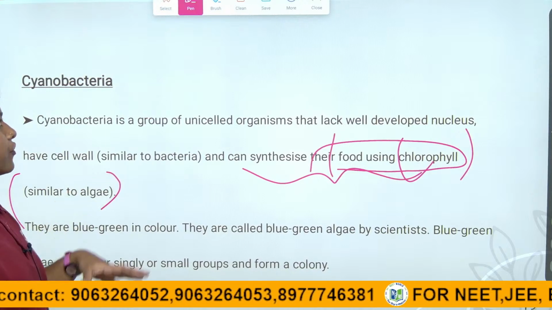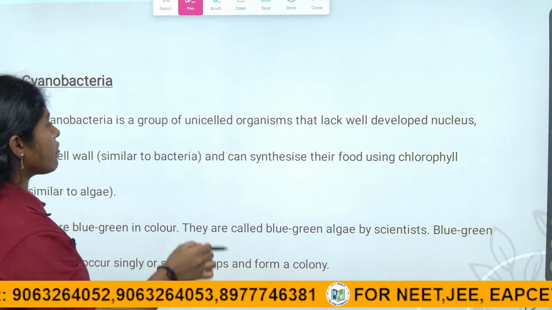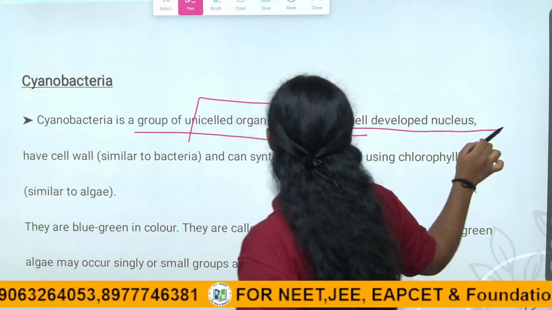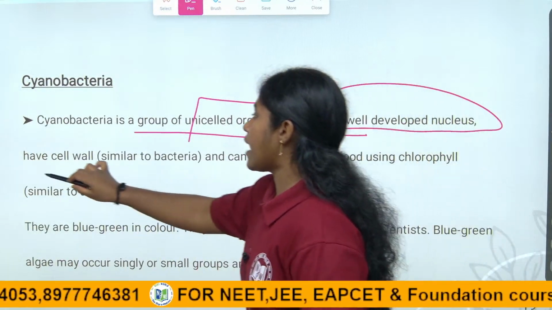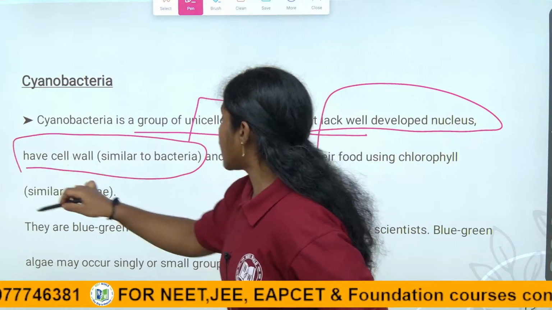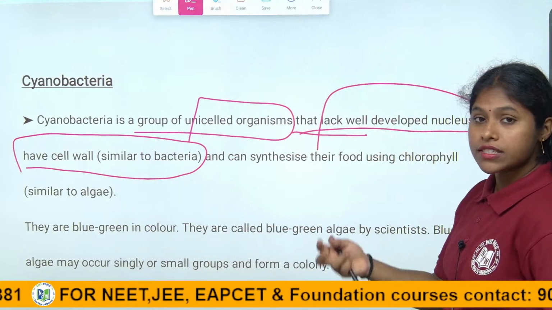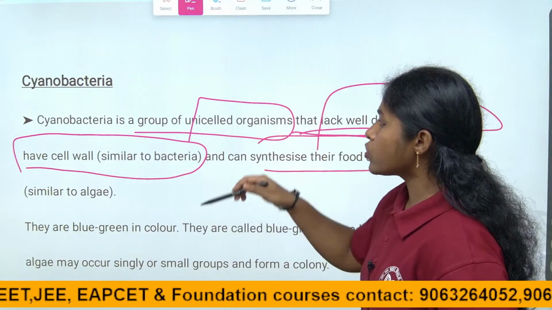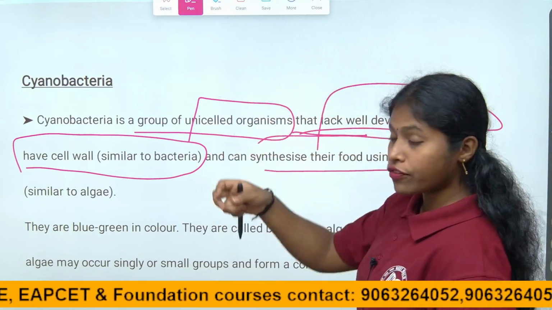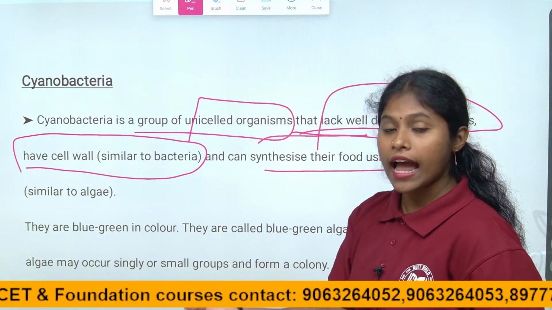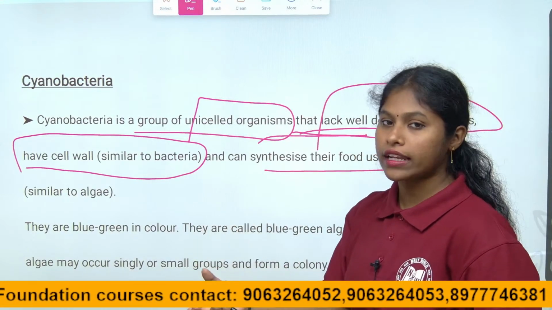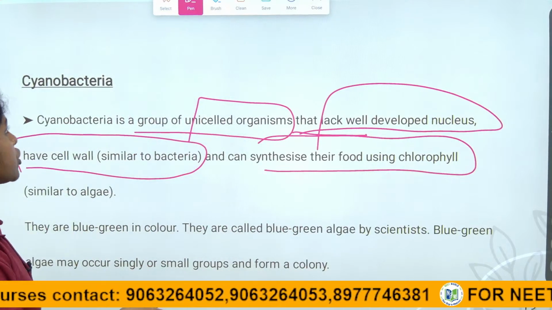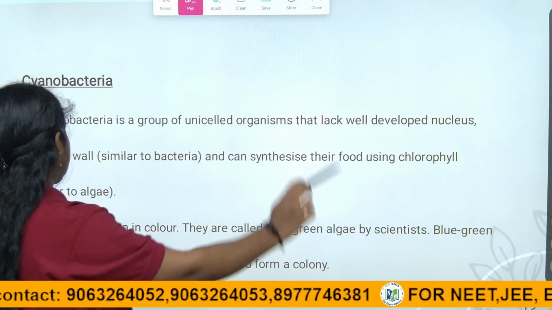So, the characteristic features of cyanobacteria: it is a unicellular organism, it lacks a well developed nucleus, and it has a cell wall, similar to bacteria. Coming to the other feature, which is very similar to algae, they can synthesize their own food. So cyanobacteria have the features of bacteria and are also similar to algae, because they have chlorophyll and can synthesize their own food material. Right, children, this is about cyanobacteria.